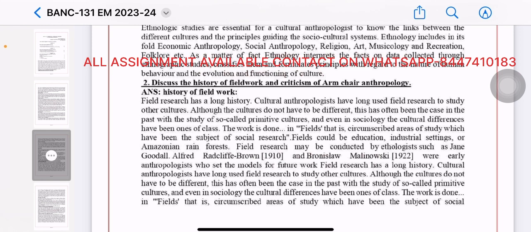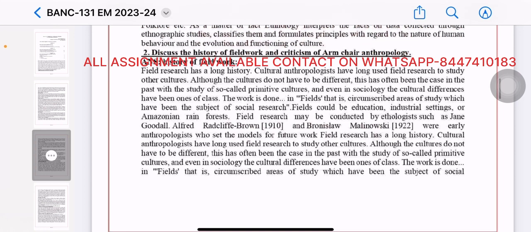The work is done in fields, that is, circumscribed areas of study which have been the subject of social research. A field could be education, an industrial setting, or the Amazonian rainforest. Field research may be conducted by ethologists such as Jane Goodall. Alfred Radcliffe-Brown and Bronislaw Malinowski were early anthropologists who set the model for future work.